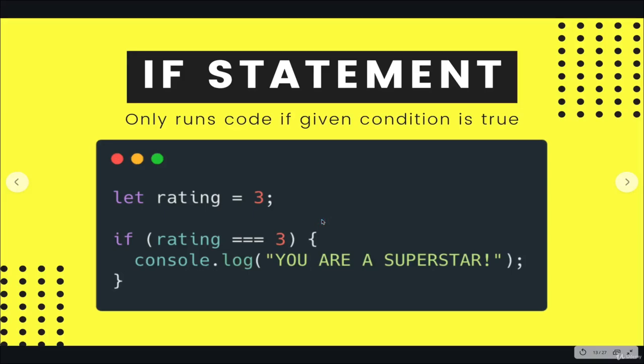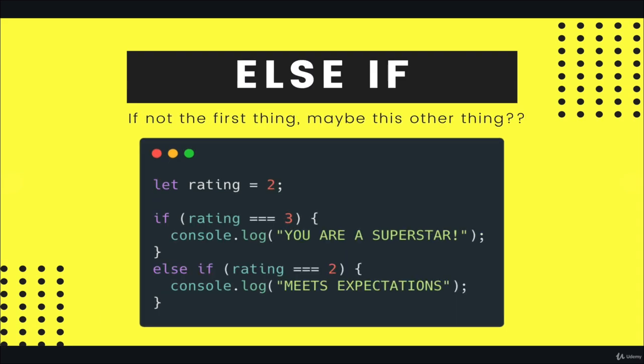Okay, so that's the if statement. Next, I'm going to show another piece that we can chain on. It works in conjunction with an if. In fact, it only works if it's preceded by an if. It's called the else if. So you can think of this as if not the first thing. If the if part was false, then maybe try this other thing.